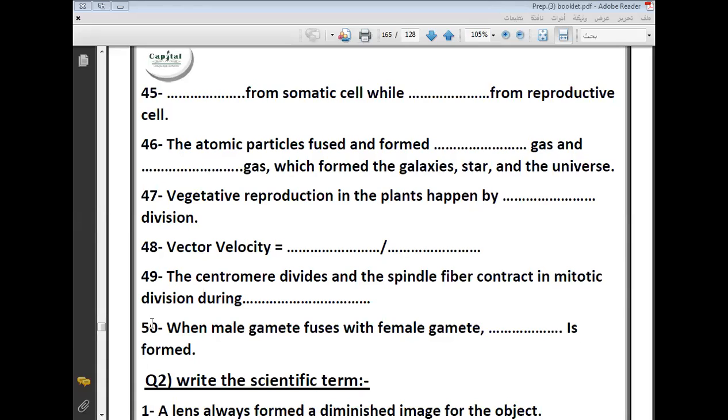Mitosis from somatic cell. No, mitotic. I need an example, just an example, not a type of division. I need an example for a somatic cell. Any cell is considered a somatic cell.